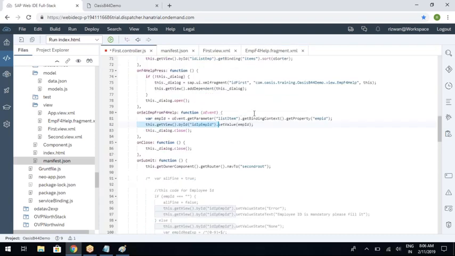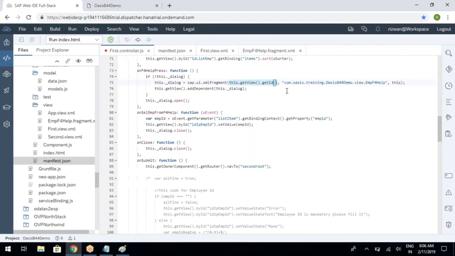For that, we are making the view ID and fragment ID the same. So whether you write the hard-coded ID first view, or this statement, both are the same. This statement will go to the view and get its ID, and at runtime this will be replaced with ID first only. Yeah, good.